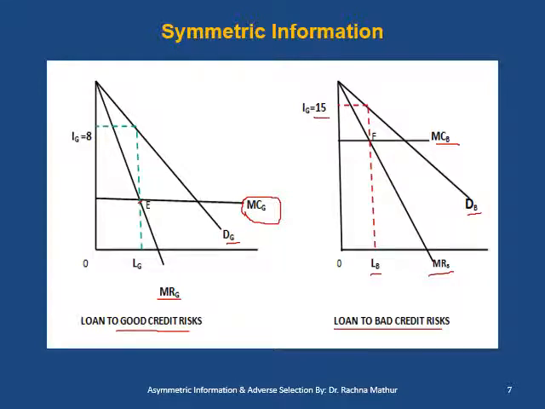Now if we compare both the two figures, we will see that the rate of interest of a bad credit risk borrower is higher than that of the good credit risk borrower. At the same time, we also see that the loan amount is lesser for the bad credit risk borrower as compared to the loan amount of a good credit risk borrower. So in symmetric information, when the bank has complete information about who is a good credit risk borrower and who is a bad credit risk borrower, the bank deliberately charges a higher interest rate and lends a lower loan amount to the bad credit risk borrower.